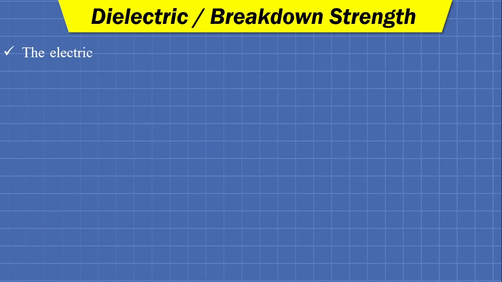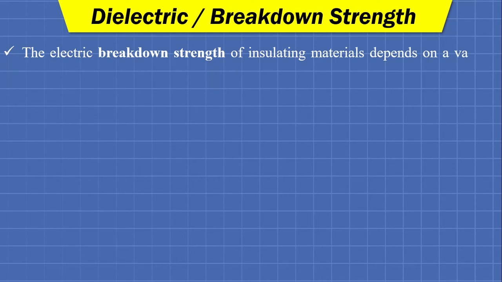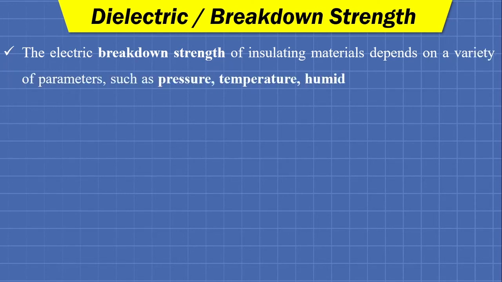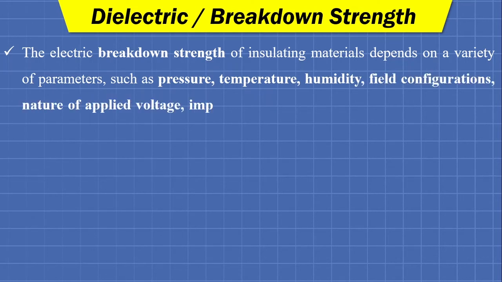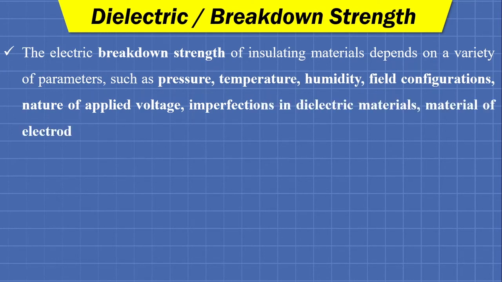Then, the electric breakdown strength of insulating materials depends on a variety of parameters such as pressure, temperature, humidity, field configurations, nature of applied voltage, imperfections in dielectric materials, then the material of electrodes and the surface conditions of electrodes, etc. So there are a huge number of parameters which affect the breakdown strength, whether the material be solid or liquid or gaseous, anything.